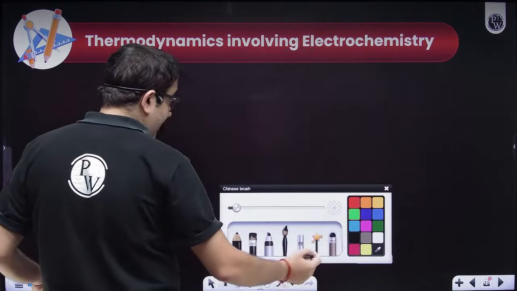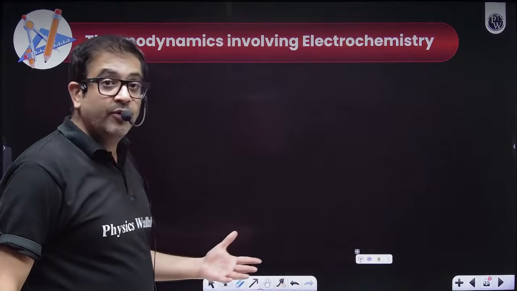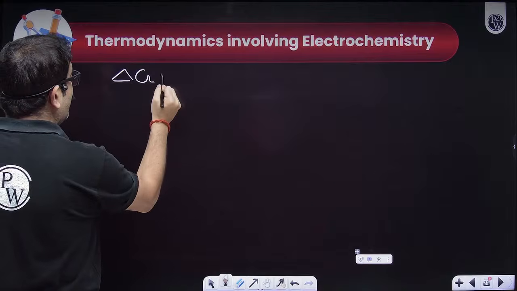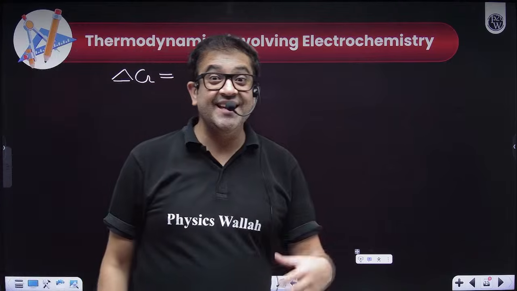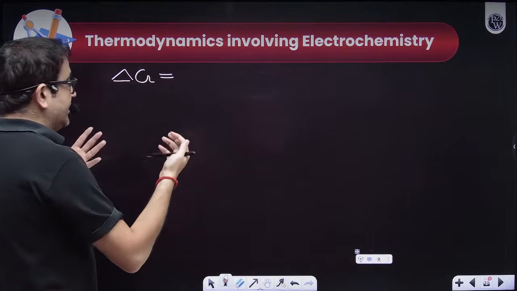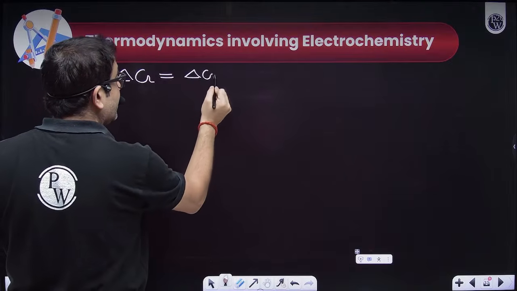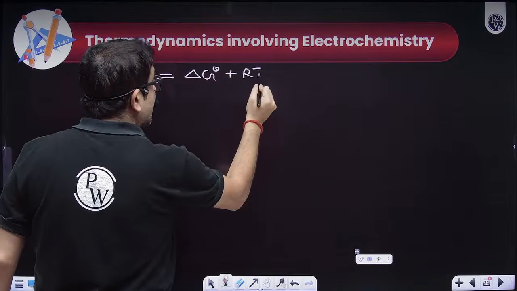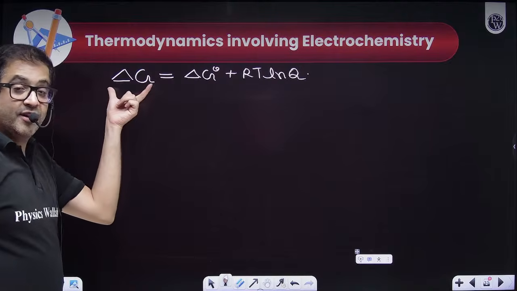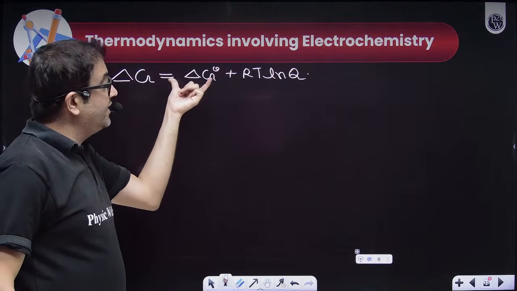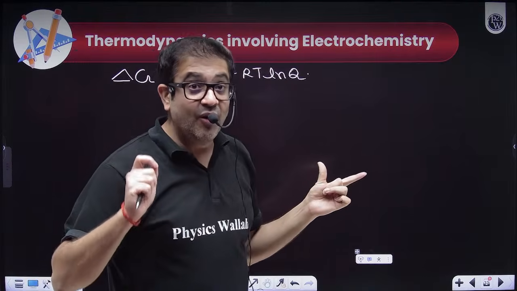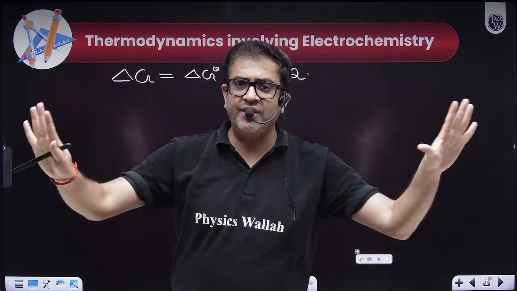Thermodynamics involving equilibrium. Now, beta, we definitely know thermodynamically that if any process is spontaneous, then Gibbs free energy change determines the spontaneity of the process. All students should know that delta G is nothing but delta G naught plus RT ln Q. If a reaction is taking place, then the Gibbs free energy change is equal to the standard Gibbs free energy change plus the universal gas constant times the Kelvin temperature times ln, log to the base e, of the reaction quotient of whatever reaction is taking place.